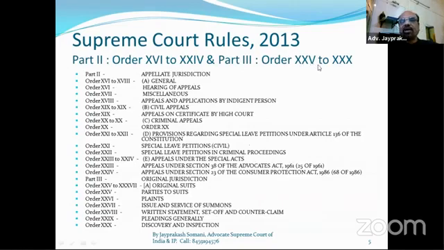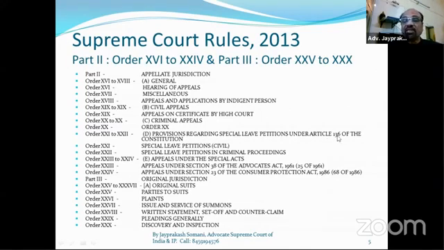Order 25 to 30, Part 3: written statement, pleadings generally, civil appeals. This is appeals on certification by the High Court, and if the certificate is denied by the High Court for appeal, then no appeal. No, friends, there is a separate extraordinary appellate jurisdiction of the Supreme Court.